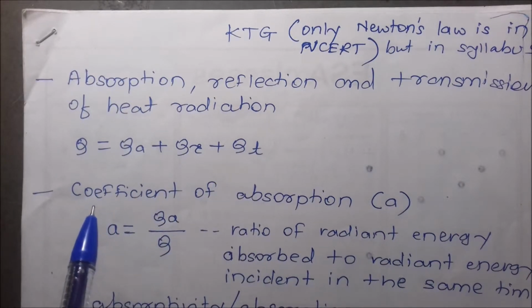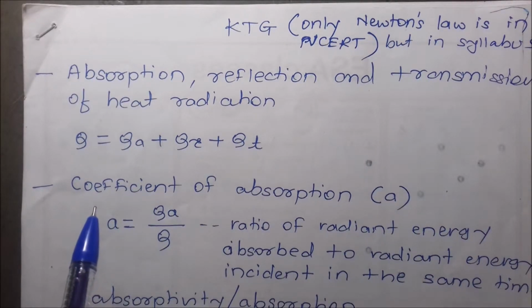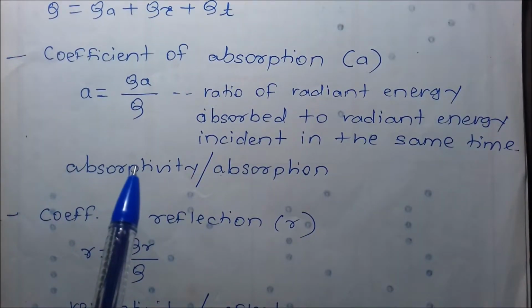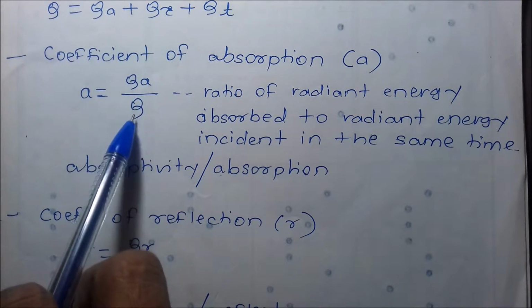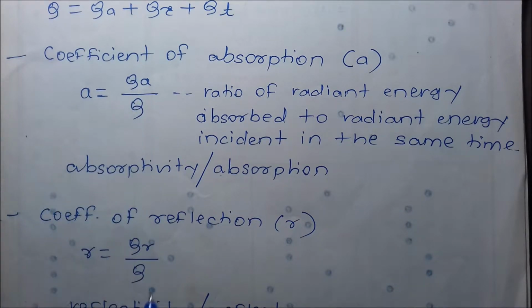Then coefficient of absorption. Coefficient of absorption is defined as the ratio of radiant energy absorbed to radiant energy incident in the same time. It is the radiant energy absorbed upon total energy incident. It is also called absorptivity or coefficient of absorption.